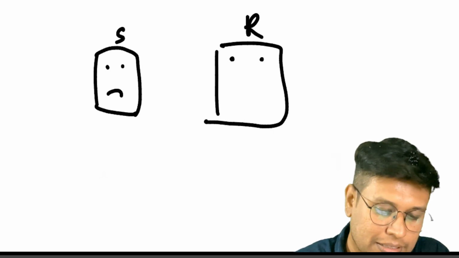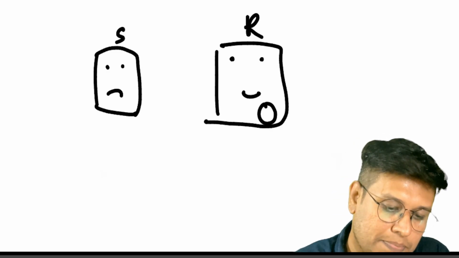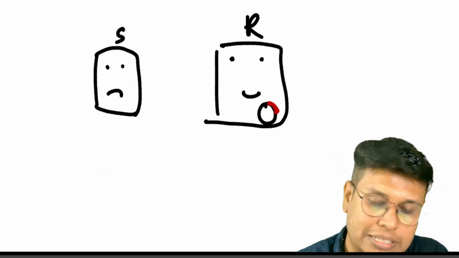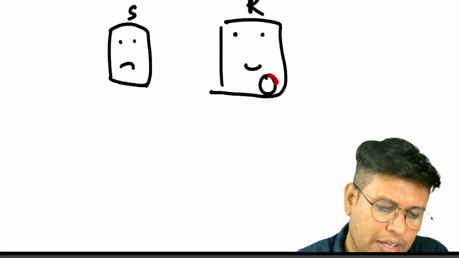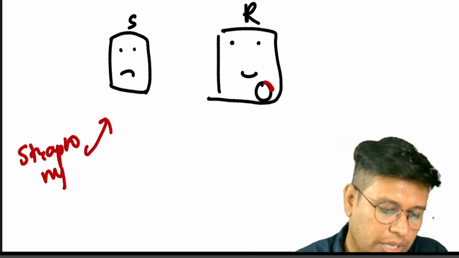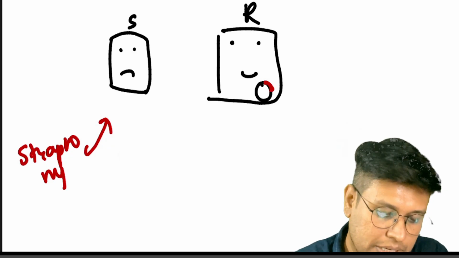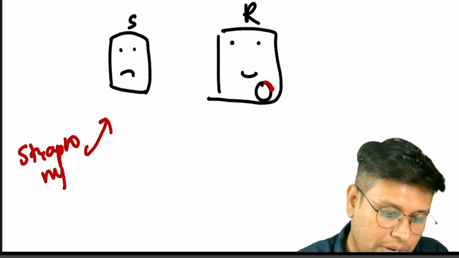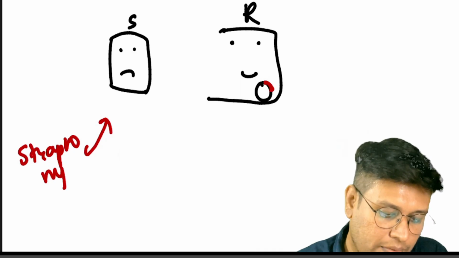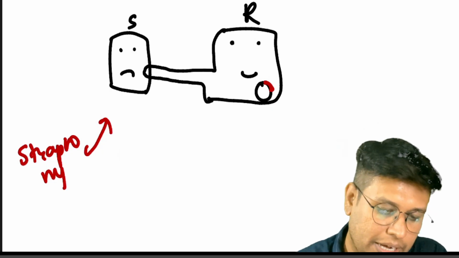This bacteria has this plasmid on which the resistance gene is there in red. What happens if I bring this streptomycin? It will kill the sensitive one, but it will not kill the resistant. So what does the resistant one do? It develops a pilus and enters the cell of the sensitive bacteria.